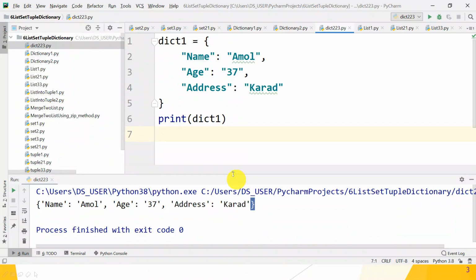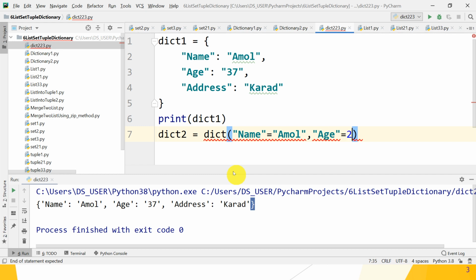So second way, suppose dict2 is equal to the constructor name dict, and inside dict the key value pairs, suppose name is equal to, in double quotes, Amol, separated by a comma, then age is equal to 27.